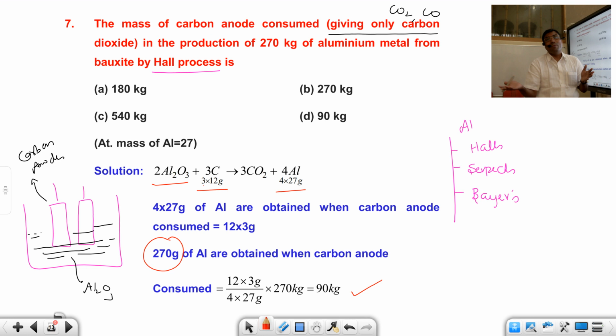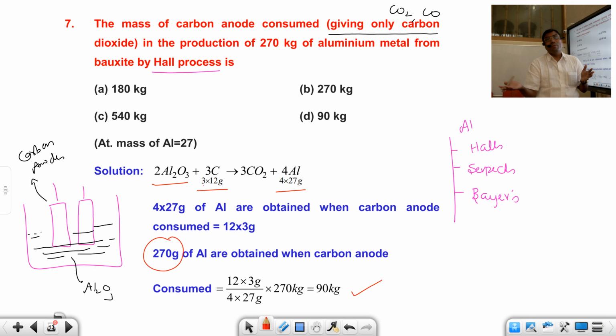Let us see the next question. The mass of CaCO3 required to react with 25 ml of 0.75 molar HCl is, it's pretty simple. Students, you know very well, calcium carbonate is basic, HCl is acidic, and it forms a salt. Try to understand.